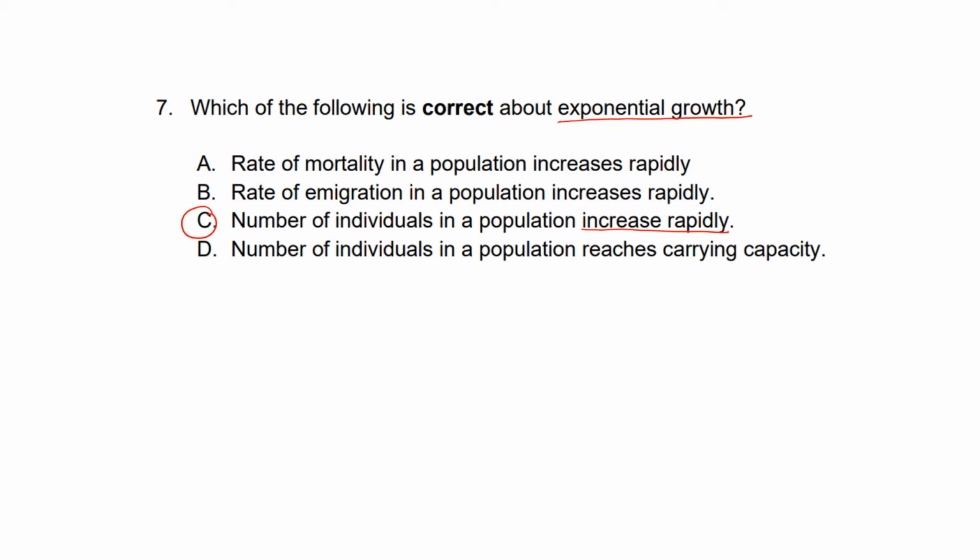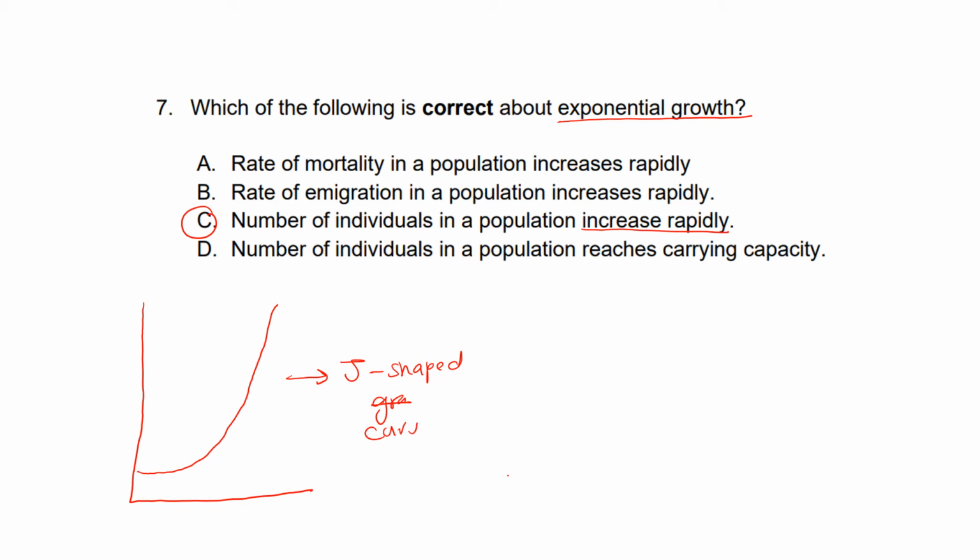For a population that is undergoing exponential growth, the graph, okay, would be like this. Okay, so exponential growth produces a J-shaped graph or curve. Okay, a J-shaped curve. So what does this mean?